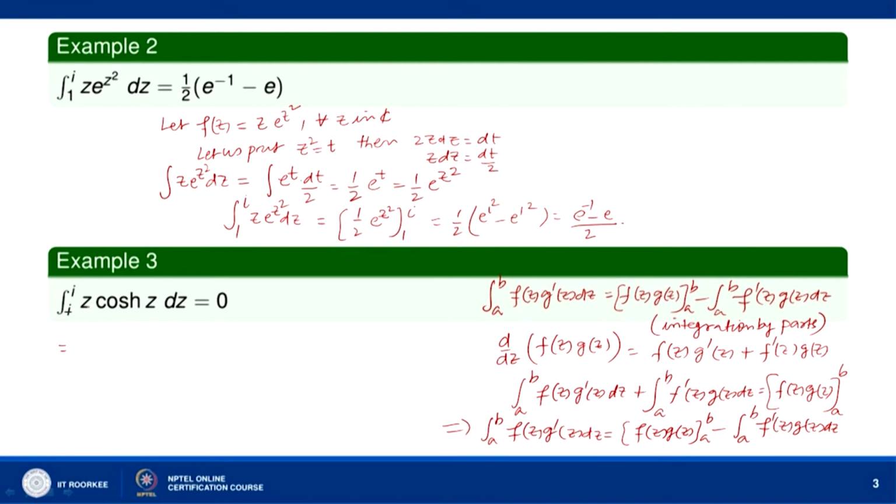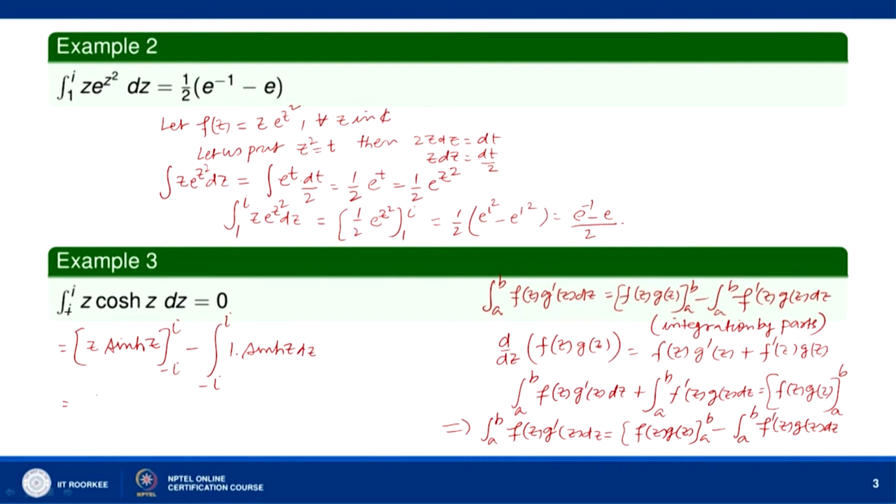So, in the integral of z cos hyperbolic z, let us take z as the first function, that is we are taking f(z) as z. So, we can write z into the integral of the second function. The integral of cos hyperbolic z is sin hyperbolic z, evaluated from minus i to plus i. Then we have minus, the derivative of z, which is 1, and the integral of sin hyperbolic z, which is cos hyperbolic z.